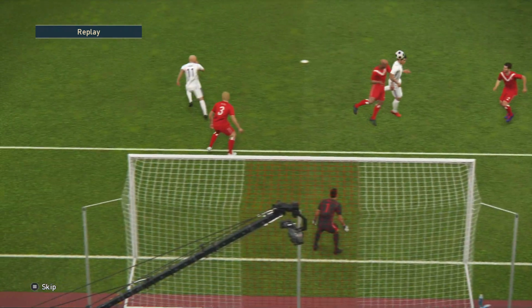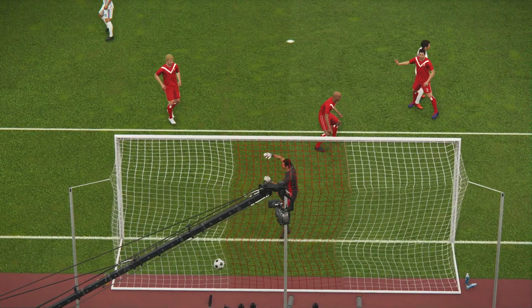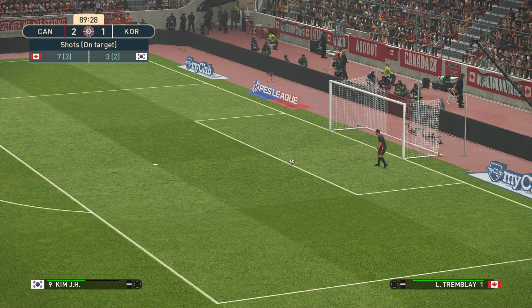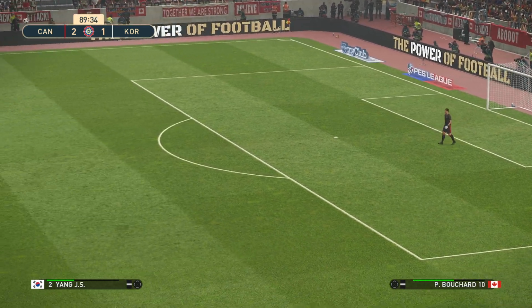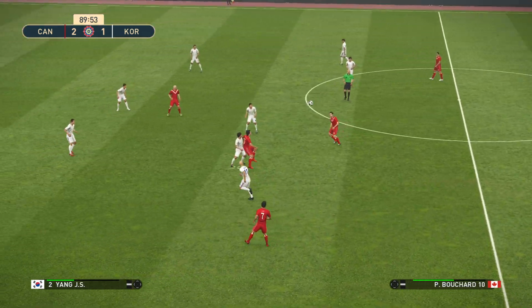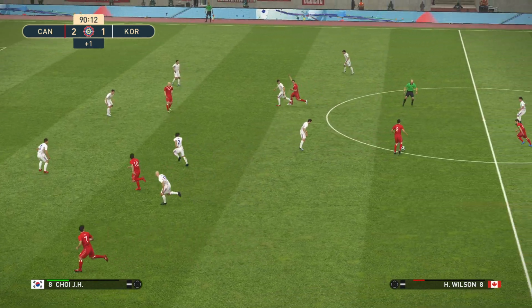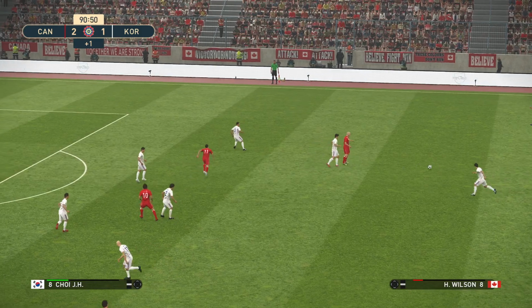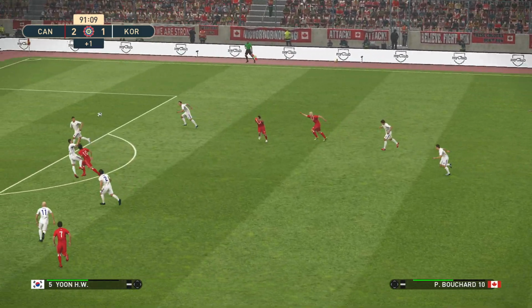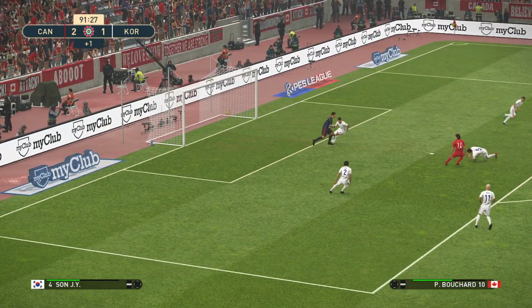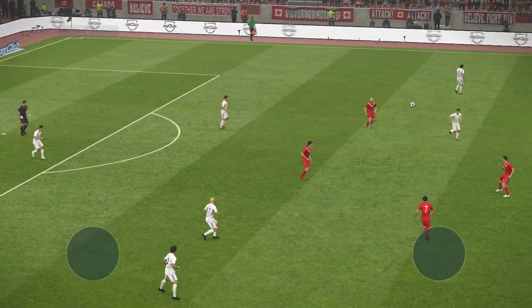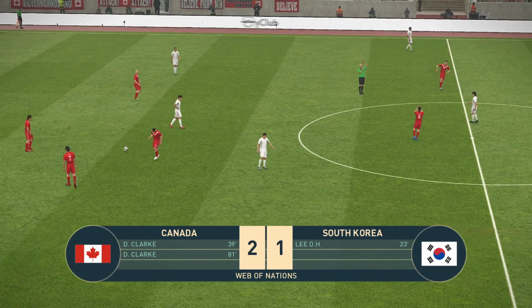Canada, if they win this, they'll move on to 24 points. That'll put them 8 points behind India and the US. So they'll still be in touch. Clark. And there's the whistle for full time.